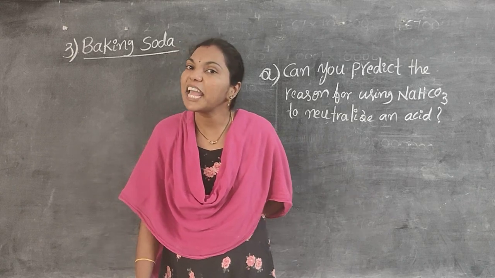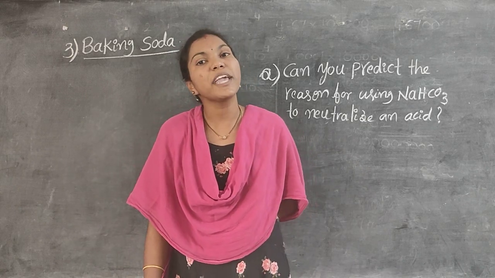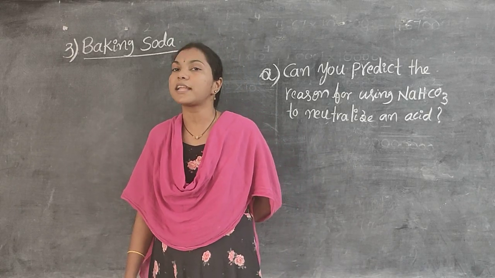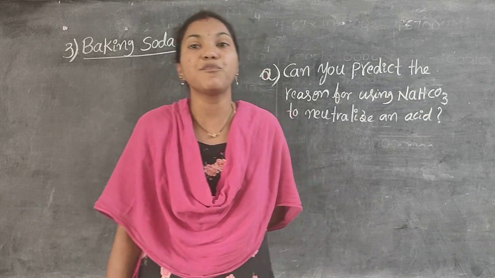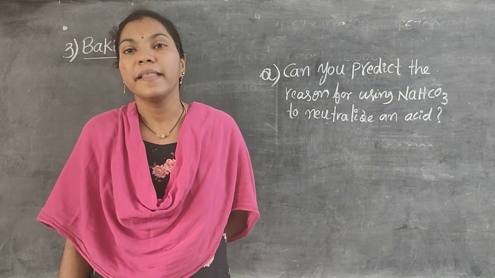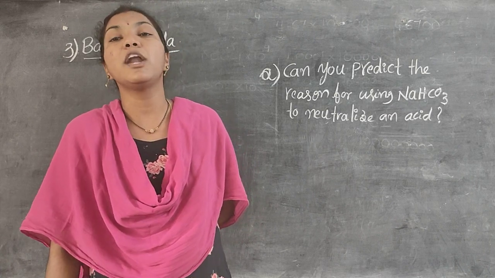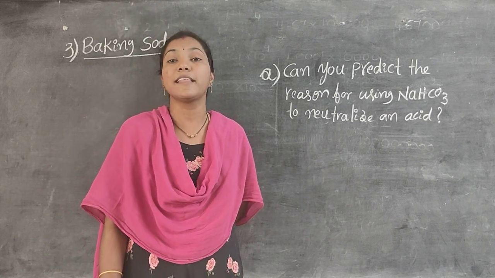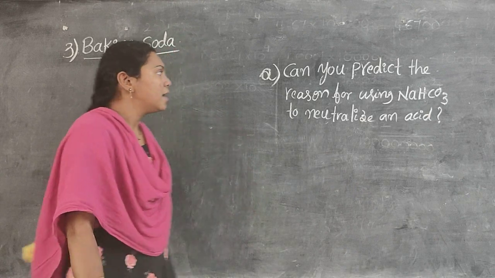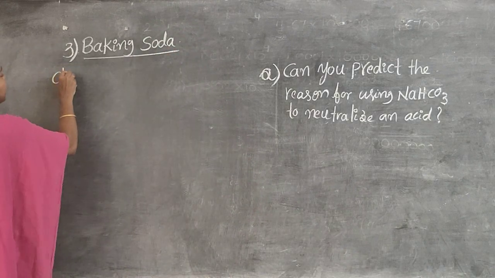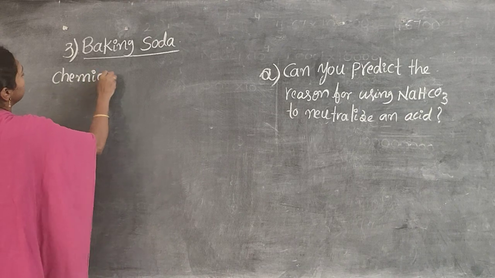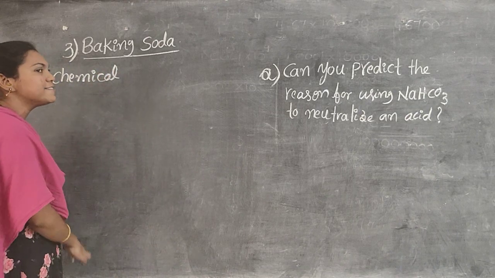So, what is the chemical name of baking soda, how can we prepare it, and what are the uses? Very important for 4 marks, or otherwise they ask only as a bit question what the chemical name of baking soda is and what the uses of baking soda are. Now, see here, the normal name is baking soda, the general name.